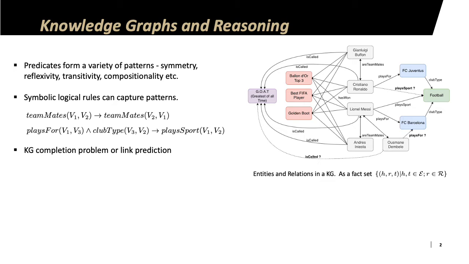The knowledge graph completion problem, or link prediction, amounts to inferring new knowledge based on existing knowledge in the knowledge graph. For example, here we have Ronaldo playing for Juventus and Juventus being a football club. So from the compositional nature, we can infer that Ronaldo plays football.